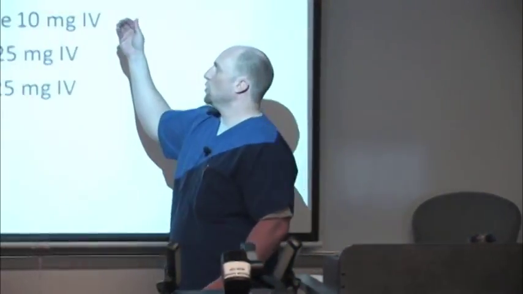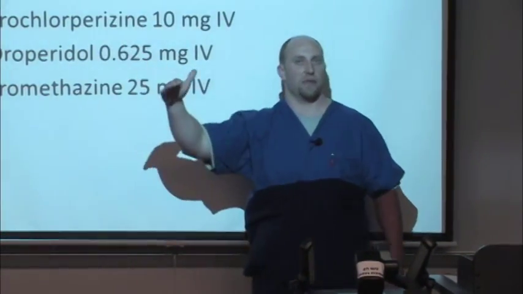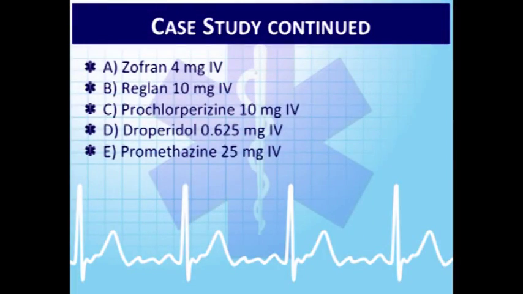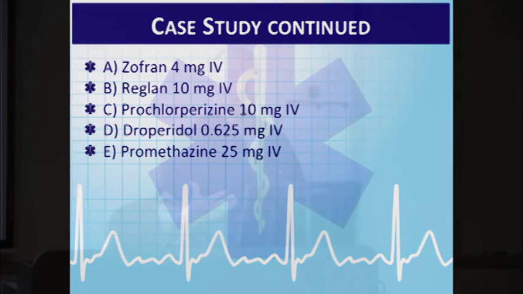So they gave 2 doses of 4 milligrams in the ER, did nothing. Okay, so I could say that those receptor sites where the drug is actually working are saturated. All right, the drug's on board. The mechanism of how it's working is working. All right, but this patient specifically is not responding to the Zofran. Okay, so we need to change it up. So different mechanisms of action for all these other 4 below it. Okay. Check the patient, see if they have any allergies. If they don't have allergies, any of the bottom 4 would have been an appropriate choice.